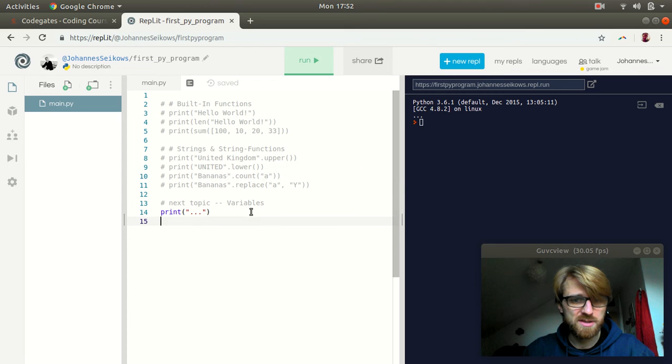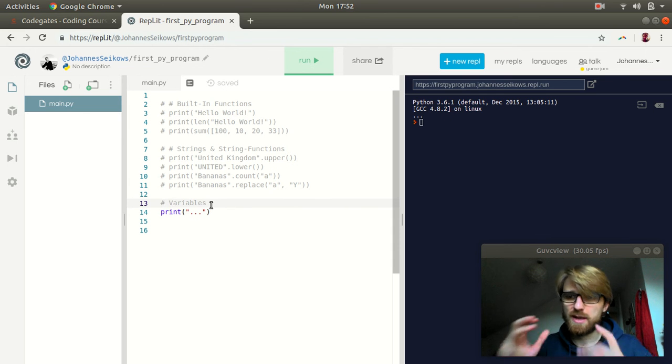Okay, that's comments. And as I already said here, in the next lesson we're going to look at variables. That's going to be quite interesting. It's actually the next significant step, in my opinion, towards more systematic programming.